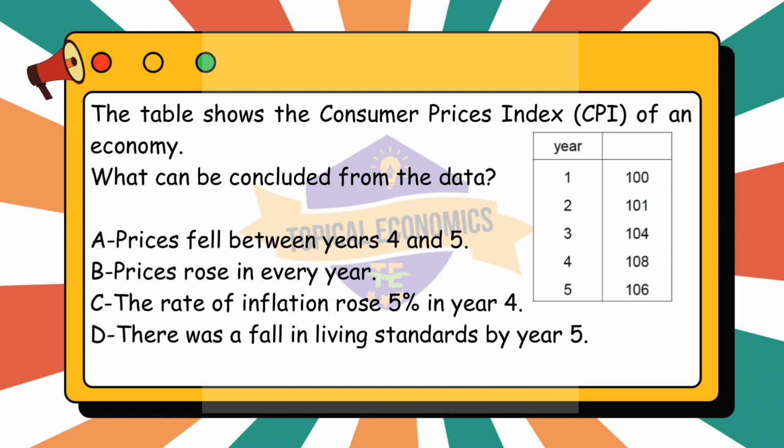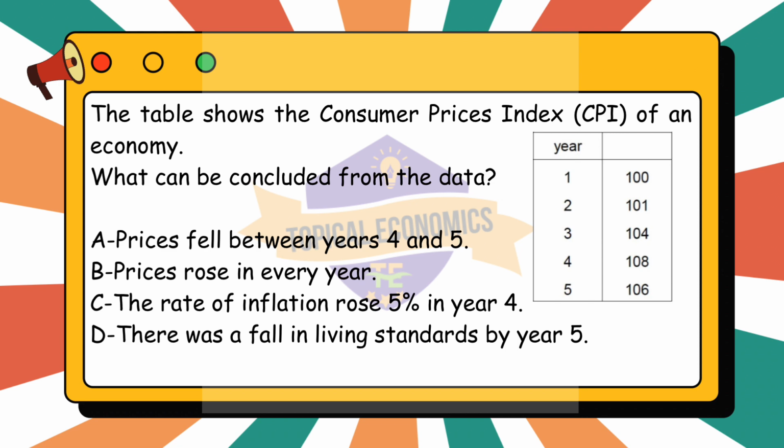Prices fell between years 4 and 5. The CPI in year 4 is 108, and the CPI in year 5 is 106. This indicates a decrease in prices between years 4 and 5, meaning prices fell during this period. This can be confirmed because the CPI value decreased. However, let us also analyze the other options.